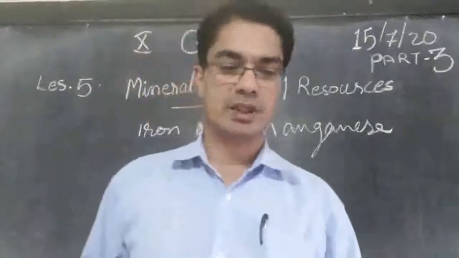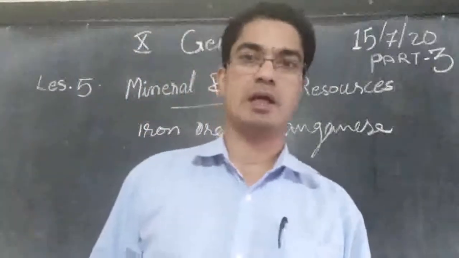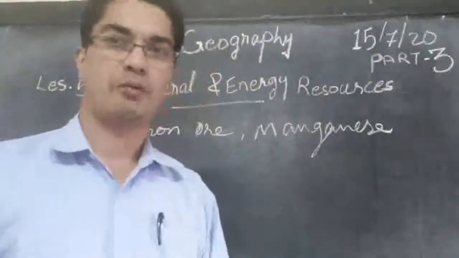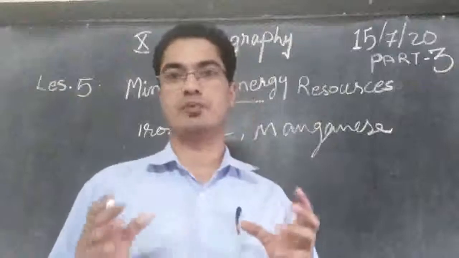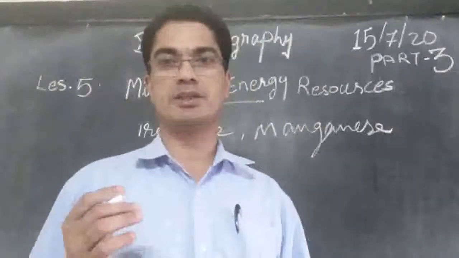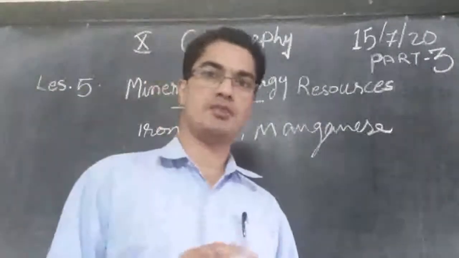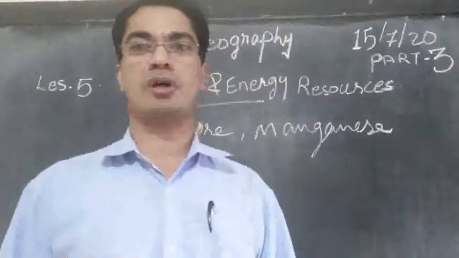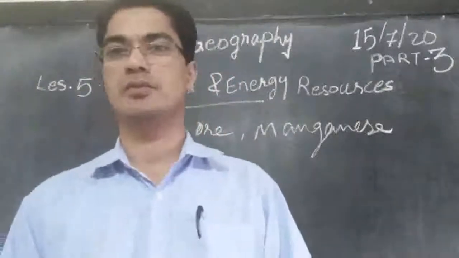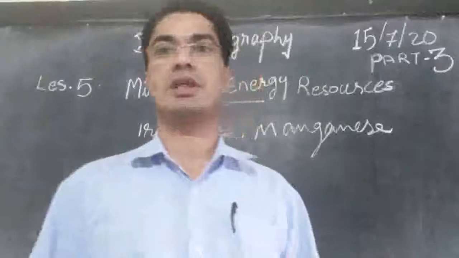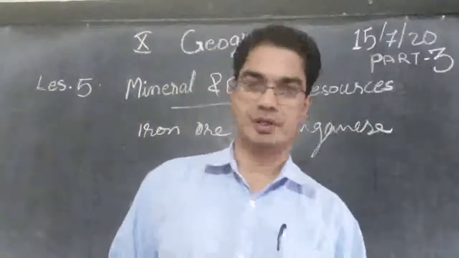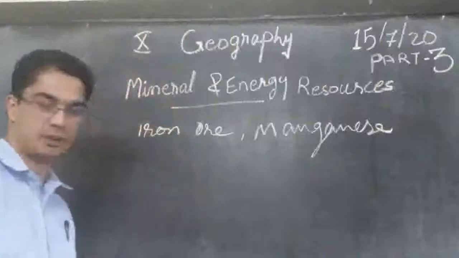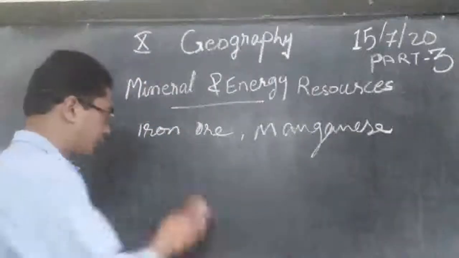So these are the 2 ferrous minerals, iron as well as manganese. Manganese is meant for making steel. It is mixed with iron and steel is produced. So the more manganese we mix with iron, the stronger the steel will become. Now let us see about non-ferrous minerals. We studied about ferrous. Now let us see about non-ferrous.